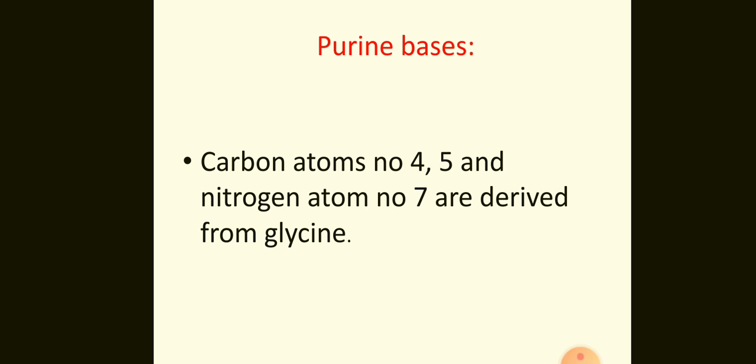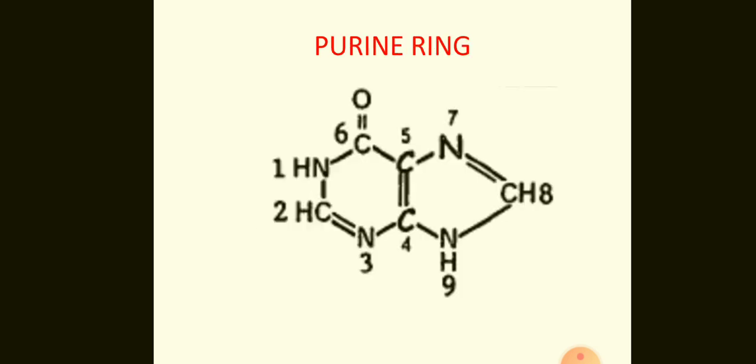The carbon number 4, 5 and nitrogen 7 are derived from glycine in the purine ring. Here is that purine ring. You can see the carbon 4, carbon 5 and 7. These three are taken from glycine.